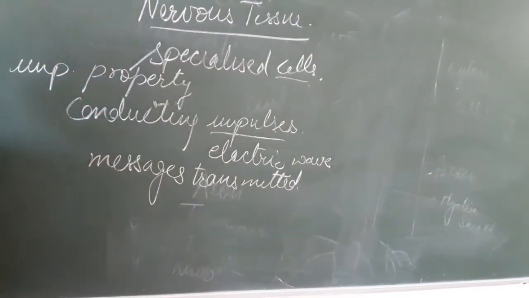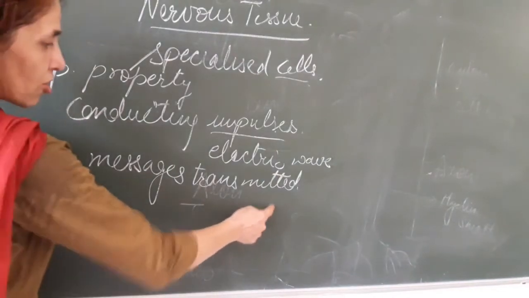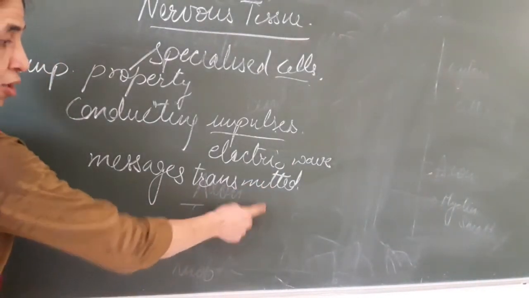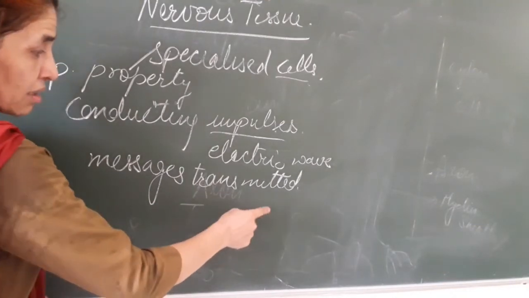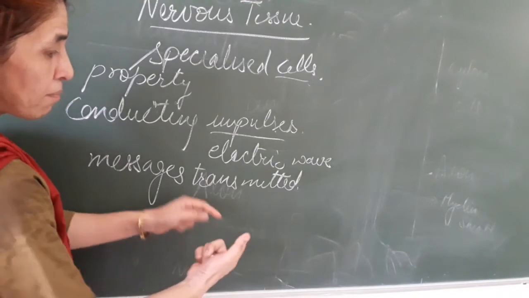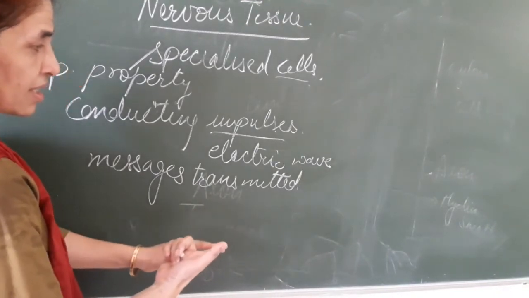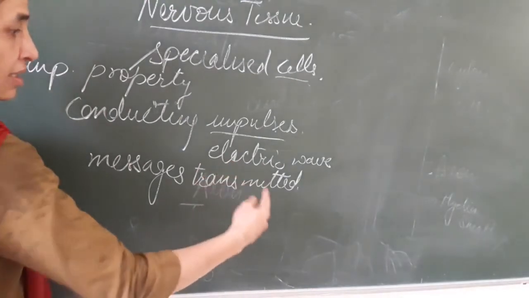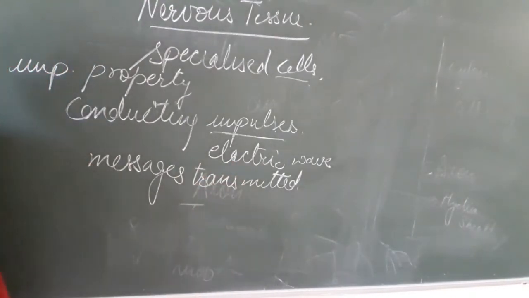Let us take an example. If I touch a hot object, immediately I take my hand away from that very object. It means the message of the hot object has been transmitted by the specialized cell from this hand to the brain to take the decision to take my hand away.